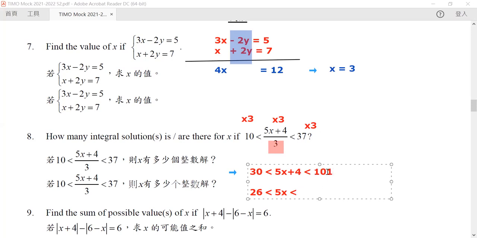Oh yes, this is 111. Yeah, I'm sorry. This should be 107, okay? Yes, very good, thank you.